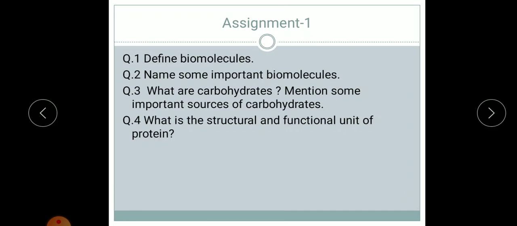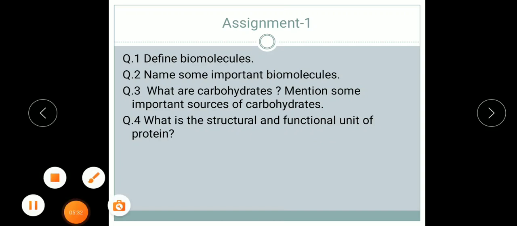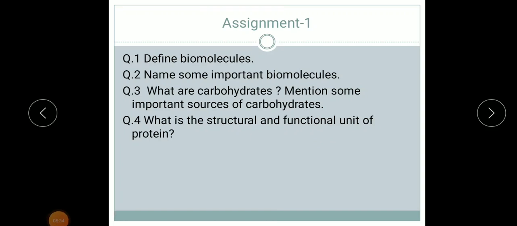Now today's assignment number 1, this is for your midterm examination. Question number 1, define biomolecules. Question number 2, name some important biomolecules. Question number 3, what are carbohydrates? Mention some important sources of carbohydrates. And question number 4, what is the structural and functional unit of protein called? Okay, so complete this assignment and send it in my mail.